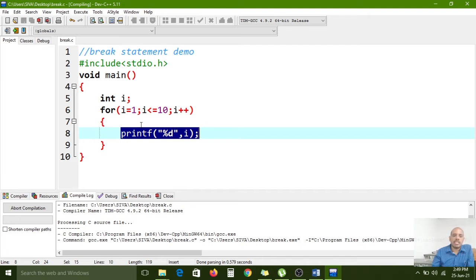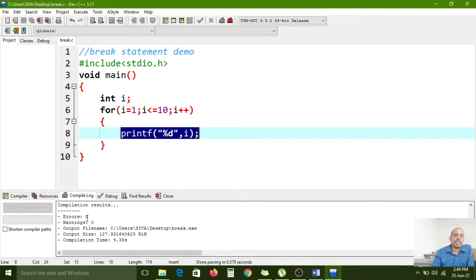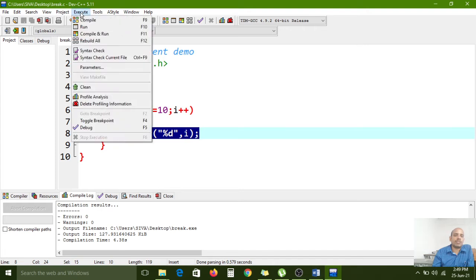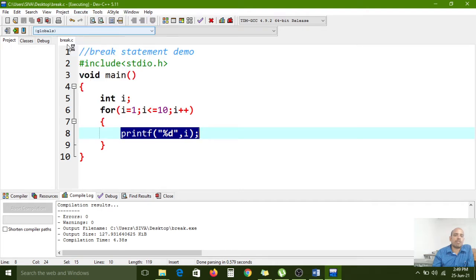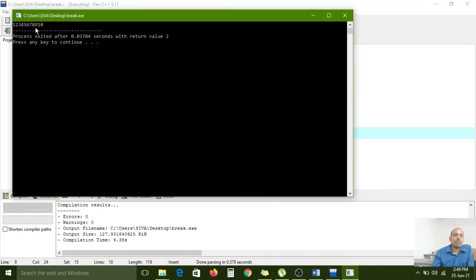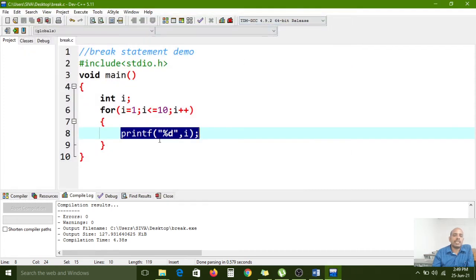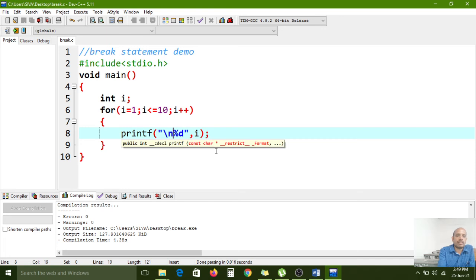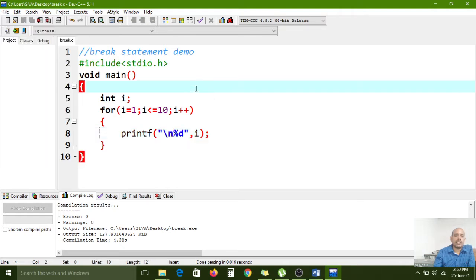So the file has successfully compiled. 0 errors and 0 warnings we get. And now I am executing. For that go to the execute menu, choose the run option. So 1, 2, 3, 4, 5, 6, 7, 8, 9, 10. It is printing. Here one new line character is also important, then only the output will come in the proper way. For each and every iteration the statement will print in the next line if you use the \n operator.